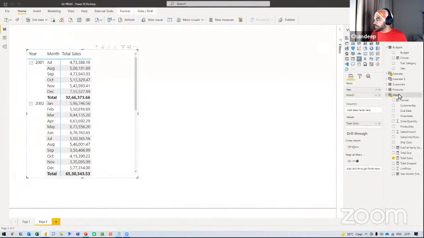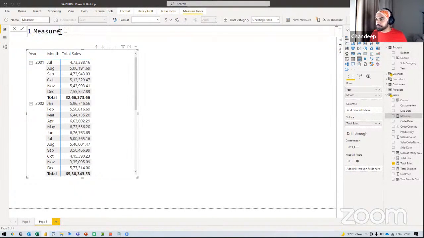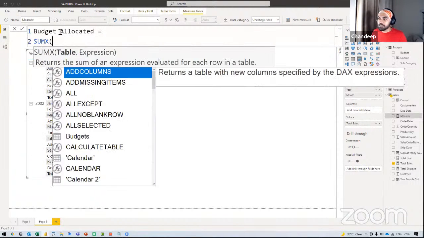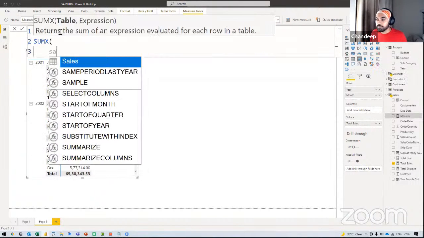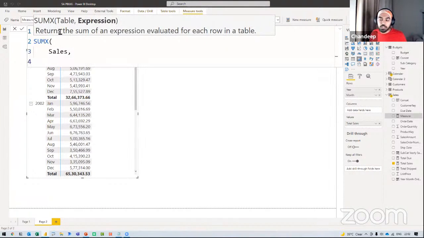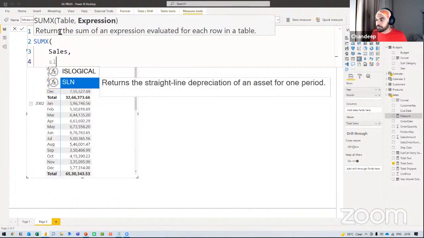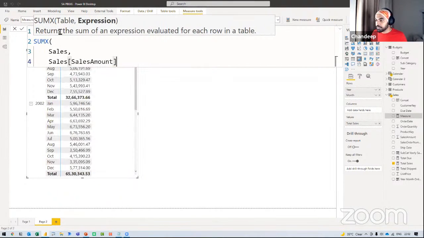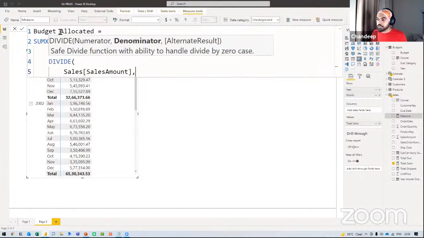So I'm just going to go ahead, right click and do a SumX function. And I'm going to call this budget allocated, which is nothing but a simple SumX. Go in every single row of which table? The sales table. In every single row of the sales table, I want to fetch two numbers. My numerator, what is that? My sales amount. And what is my denominator? Let's just do a divide function right here. That's my numerator. And what's my denominator?